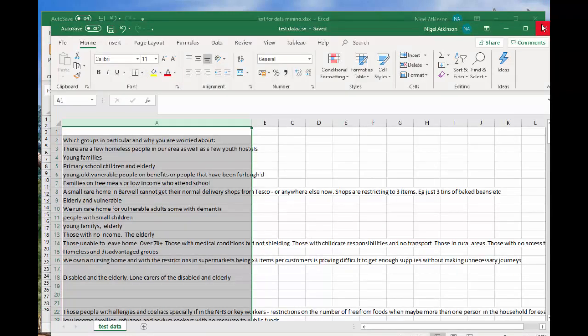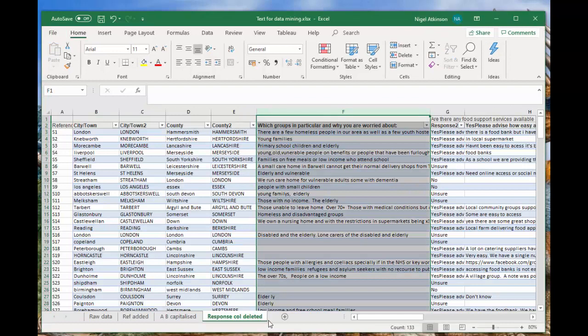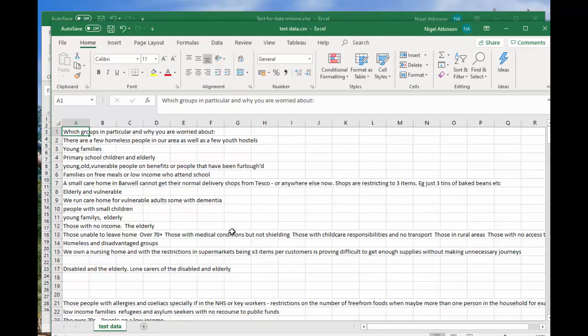Okay. Right, so now when we open this one up, wherever it's gone to, there it is. I've closed it and I'll open it up again. It has opened up nicely in test data CSV. Now we can import this into Orange, which I'll do in the second part of this video. Okay, so stopping this one now.